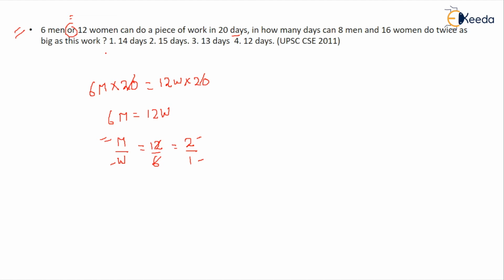So you can find out the number of chairs that were made in those 20 days. You can simply put the value of man or woman, the number of chairs they made during that time, in this equation. So 6 men work for 20 days. You know that 1 man can make 2 chairs in a day. So for 20 days, how many chairs did they make? So 6 into 2 into 20. So that is equivalent to 12, 12 into 20, that is equivalent to 240. Okay, so 240 chairs were made by 6 men in those 20 days.